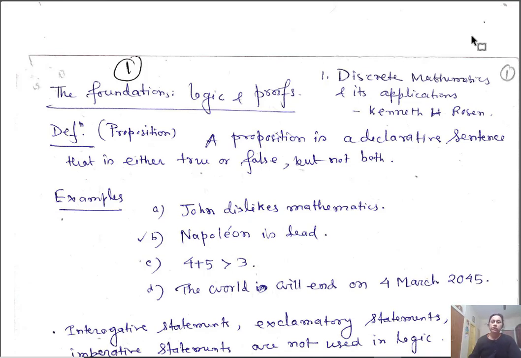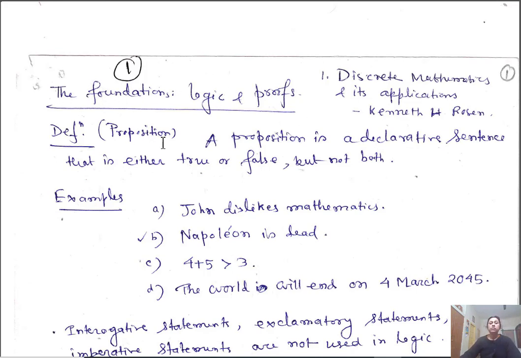Okay, so this is the course Discrete Mathematics. In this course, we will mainly follow this book, Discrete Mathematics and its Applications by Rosen. A few chapters from this Rosen I will cover. So we'll start with logic and proofs. This is the foundation of logic and proofs.